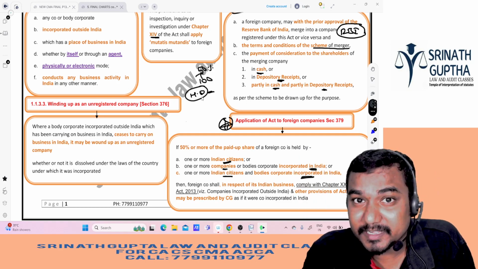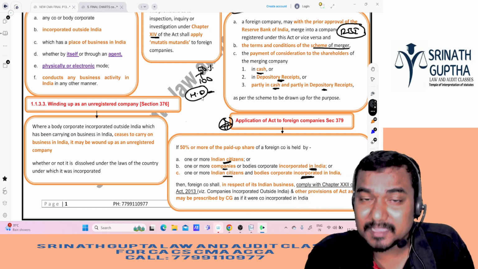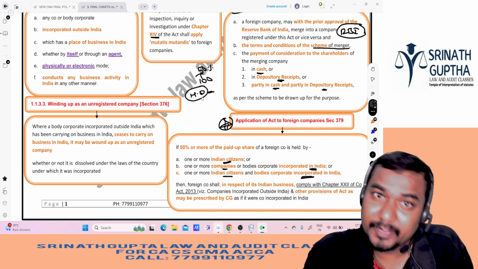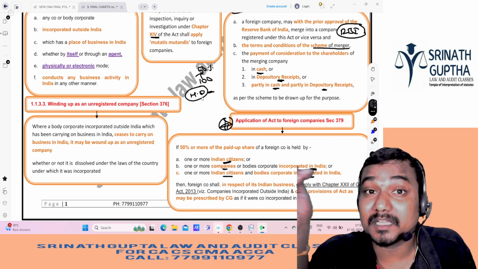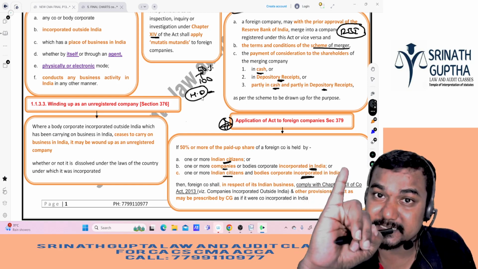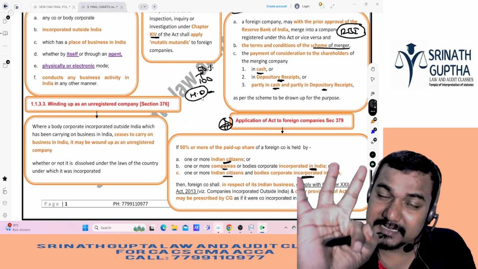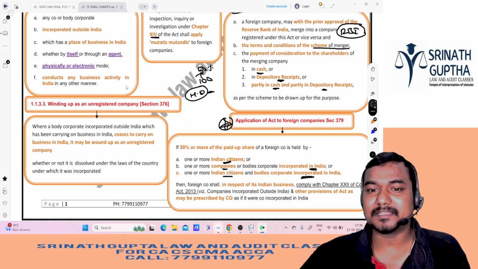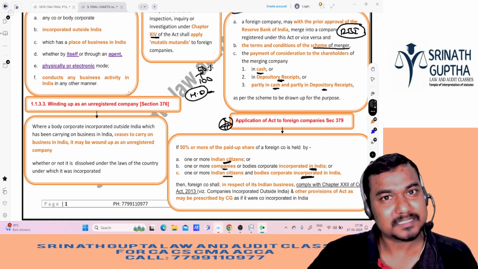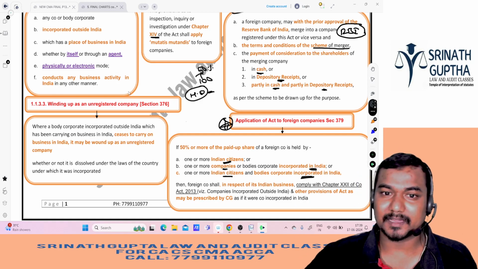Harley Davidson registered outside India, Microsoft registered outside India, Samsung registered outside India, they are doing business in India, and in that company, more than 50% of the share capital is held by Indian citizens or Indian companies, Indian citizens plus Indian companies, then we will apply the provisions of the Indian Companies Act to that foreign company also.